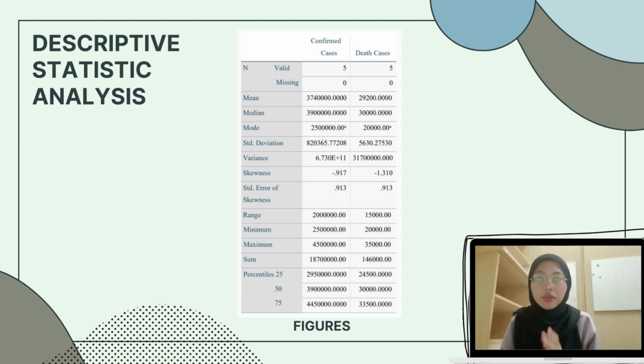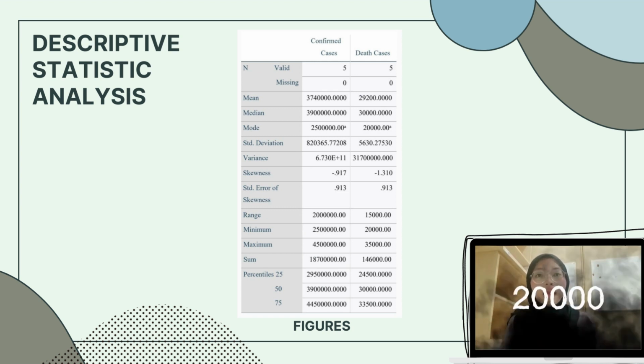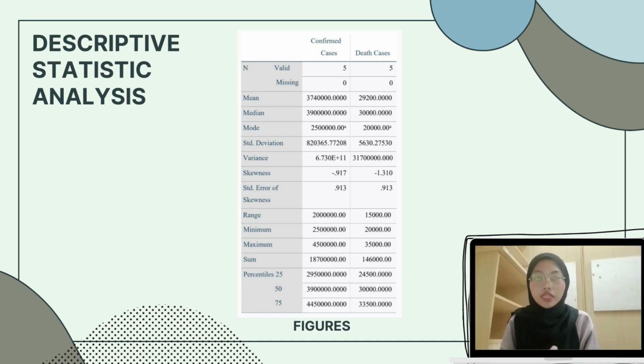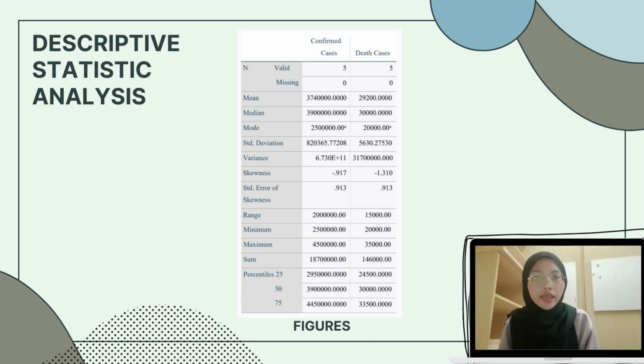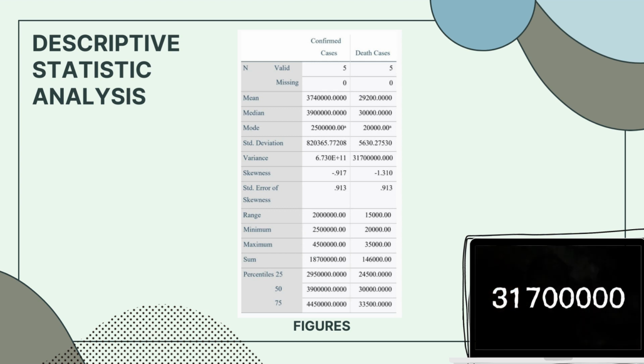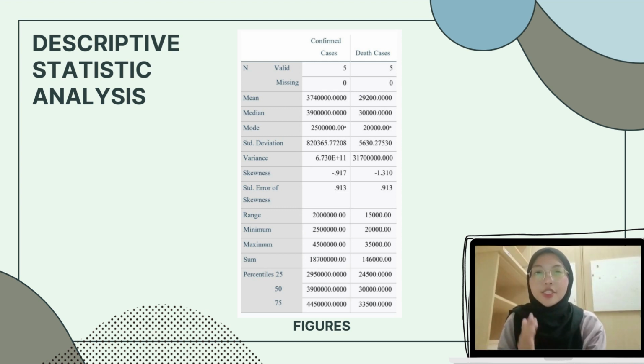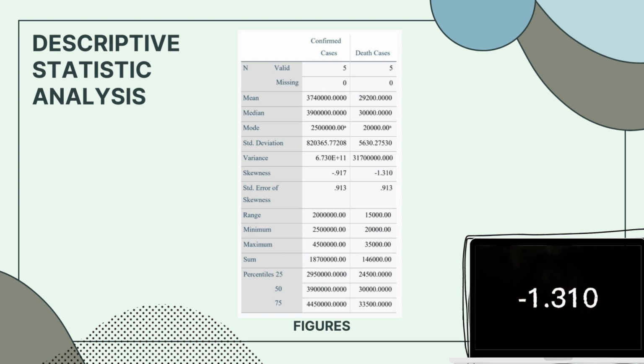This means that 50% of the death cases come from more than 30,000 reported cases, while the other 50% of them come from less than 30,000 reported cases. The mode of the dataset is 20,000. The sample standard deviation of the dataset is 5,630.28 death cases, and the sample variance of the set is 31,070,000. Next, the skewness value obtained is negative, which is negative 1.310.